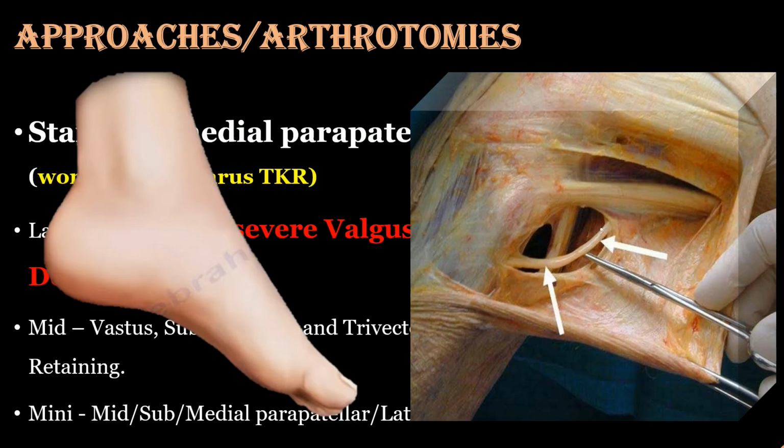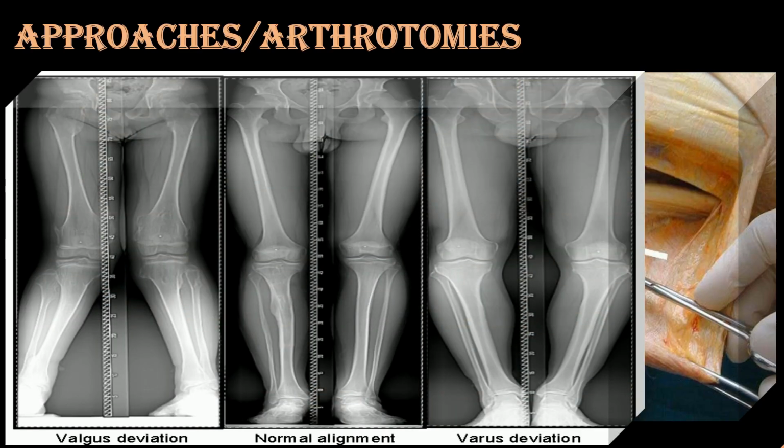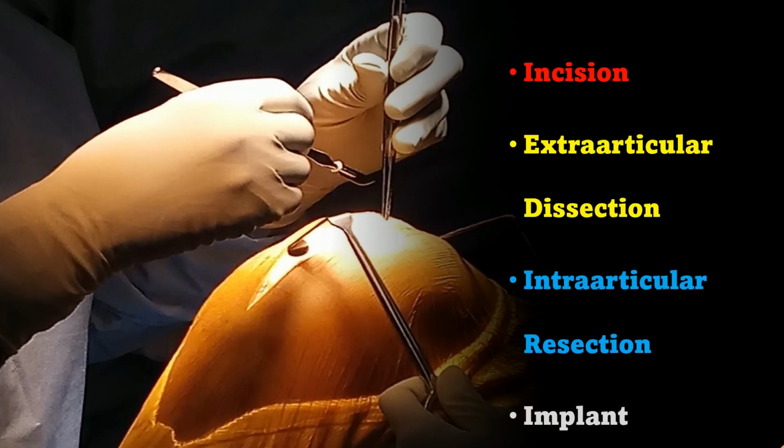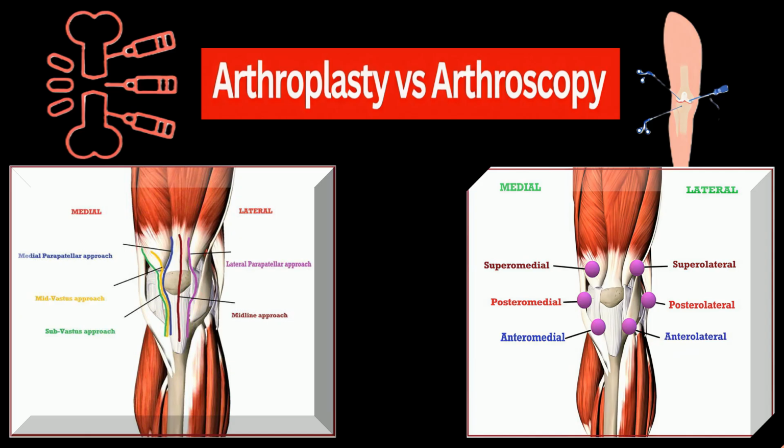So, before planning regional anesthesia, always look at the X-ray and understand whether the knee is varus or valgus, and whether the surgeon is likely to use a medial or lateral approach. A block that works well for one approach may not cover the pain signature of another. After incision, pain comes from the extraarticular dissection and intraarticular dissection. Knowing which pain generating structures are removed, retained, or newly injured helps us design a truly procedure specific analgesic plan. Different approaches disturb different tissues.